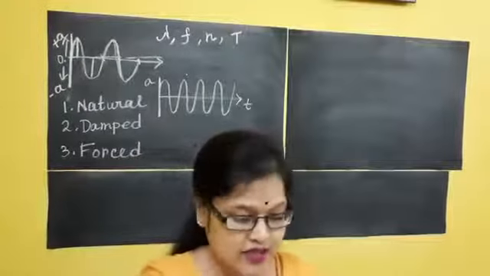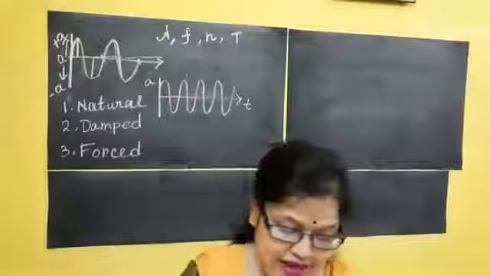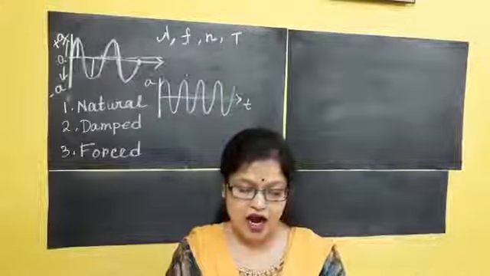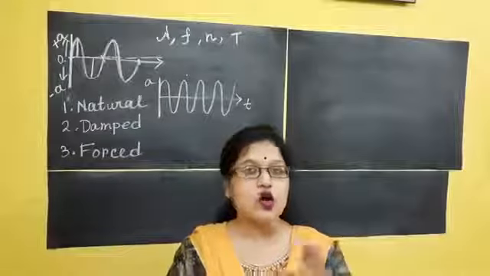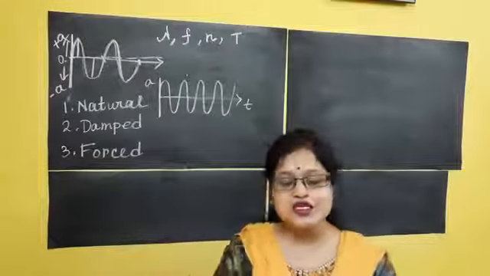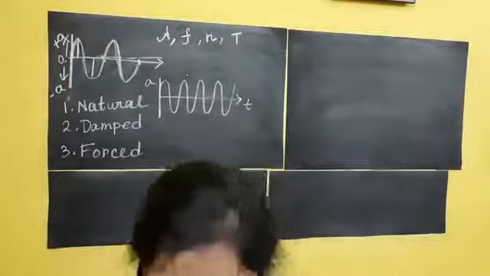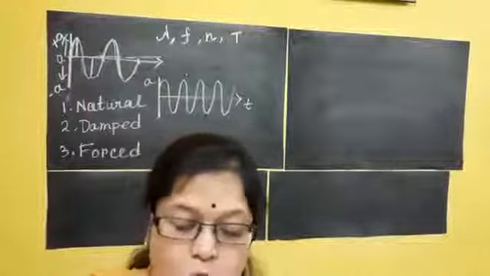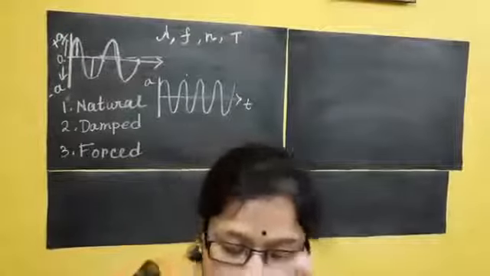At first, the natural vibrations are simple harmonic vibrations under a restoring force. Which one is the restoring force? When I leave this object from its mean position, every object wants to come back to its rest position.